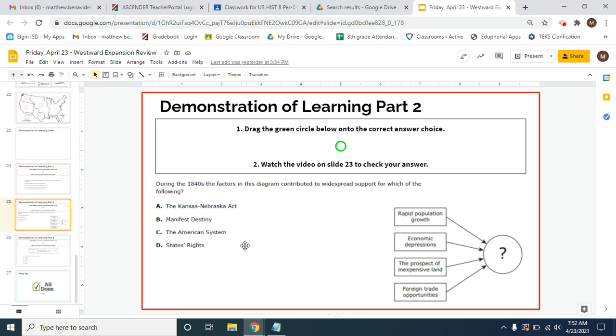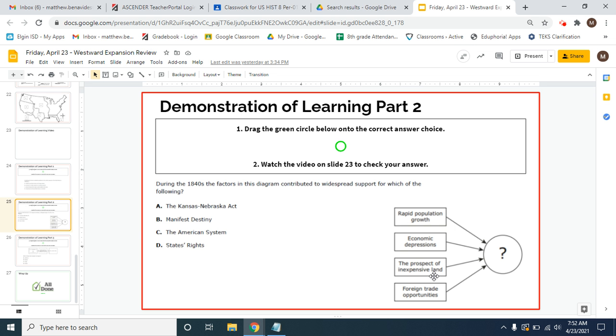All right, this question says, during the 1840s, the factors in this diagram contributed to widespread support for which of the following? So we've got rapid population growth, economic depressions, the prospect of inexpensive land, and foreign trade opportunities, all leading to something. So some of these things we talked about more than others, right? One of them is rapid population growth, the fact that more and more people are existing in the United States, right? Just the population is growing essentially, right?